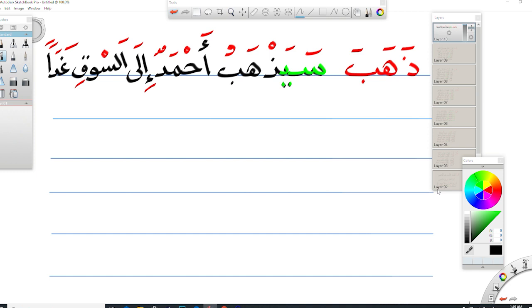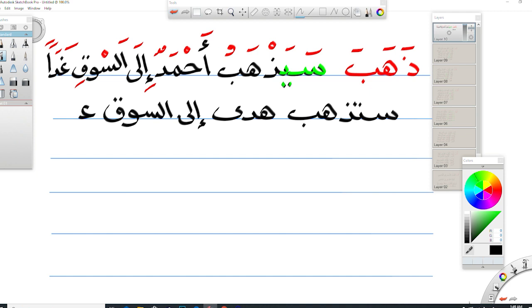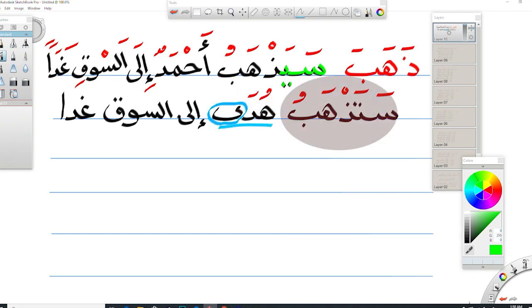The next example is for singular feminine. ستذهب هدى إلى السوق غدا. هدى is a name of a girl. This letter is not ya. It is written like ya. It is pronounced as alif. Huda, not hudi. ستذهب means she will go.